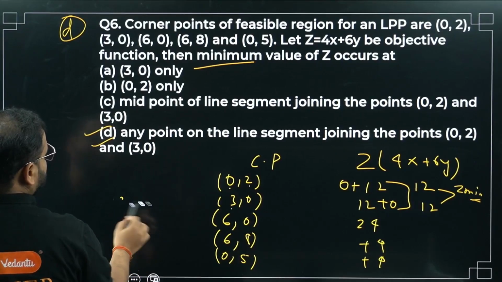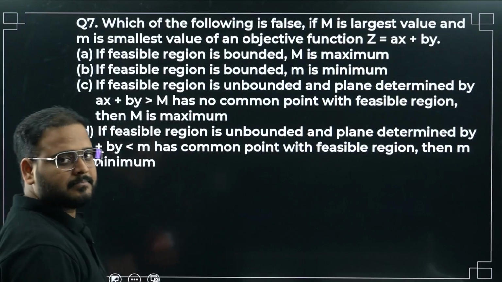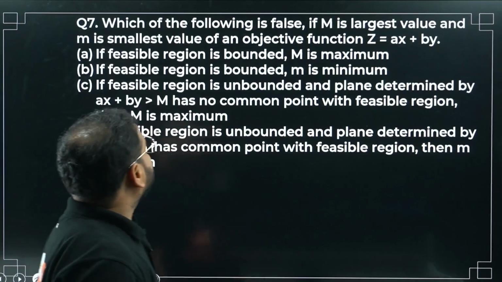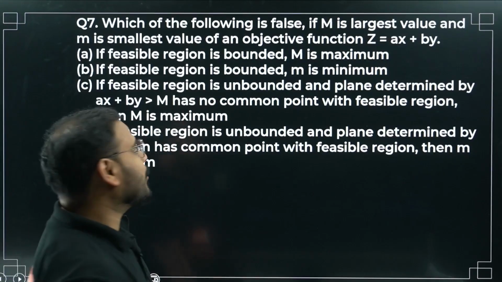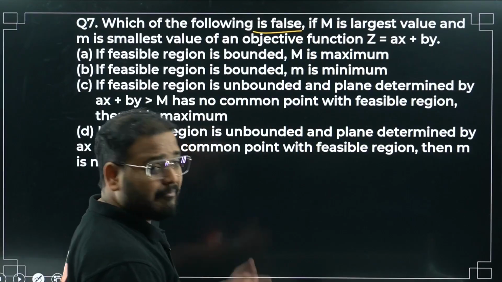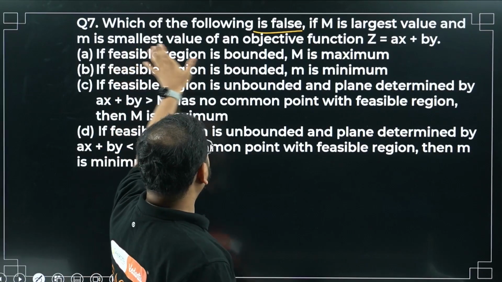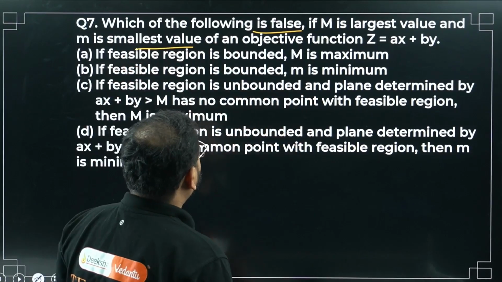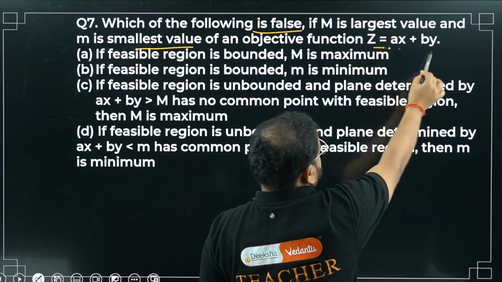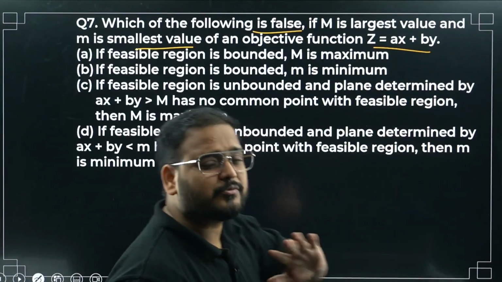Moving on. Question number 7. Simple. Which of the following is false? Very important to know this. We are looking for false statements. If M is the largest value, maxima, and small m is the smallest value, the least value, for the given objective function, we are not looking for any values. All variables are there, so we just have to understand the statement.